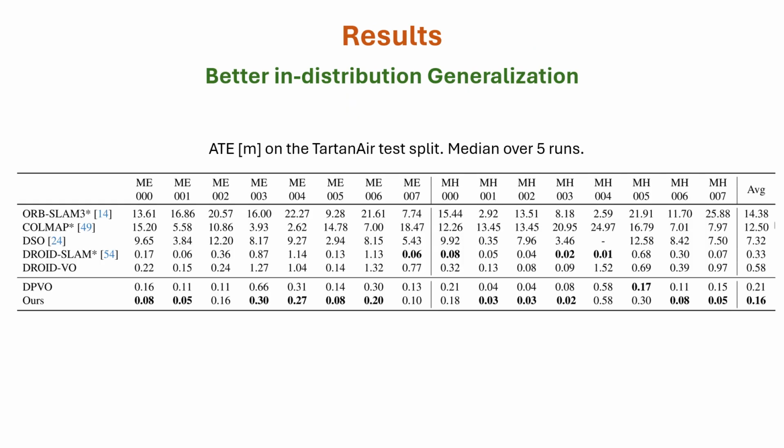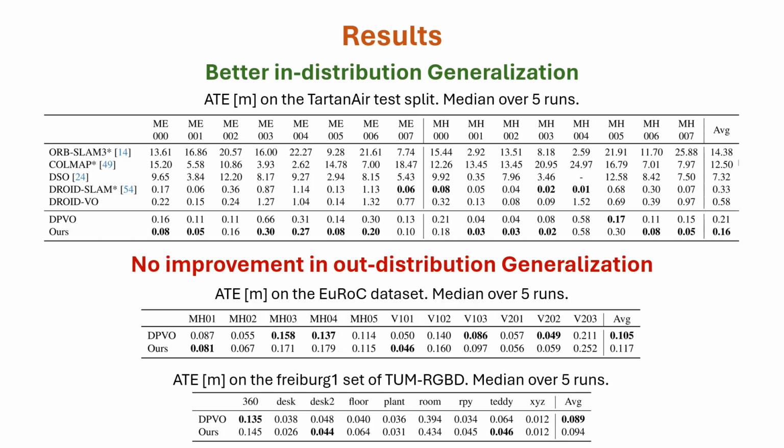The improvements in validation performance also transfer to the TartanAir test set, where we obtain significant improvements in the ATE across environments. However, we observe that the improvements don't necessarily translate to out-of-distribution datasets. This is not surprising, as the transfer performance across datasets is dominated by other orthogonal components, such as the network representation and dataset quality.